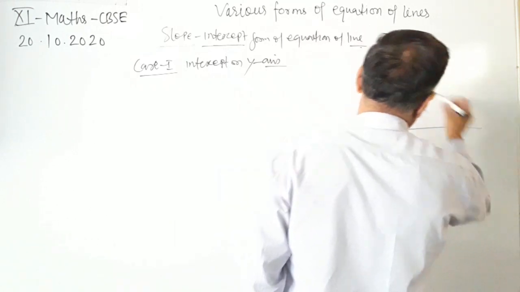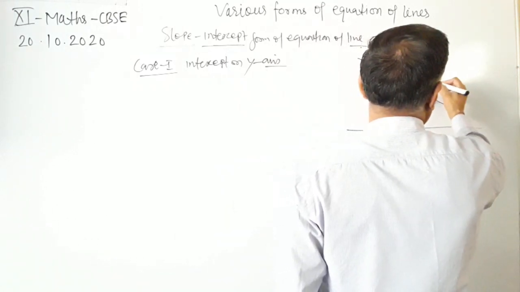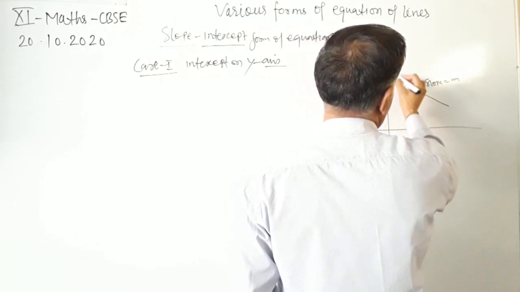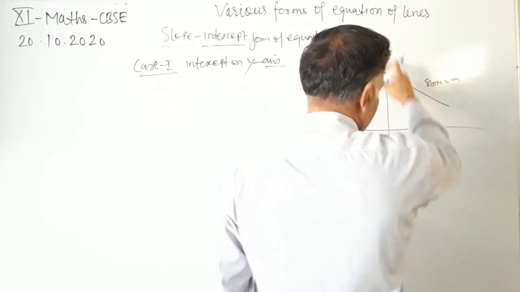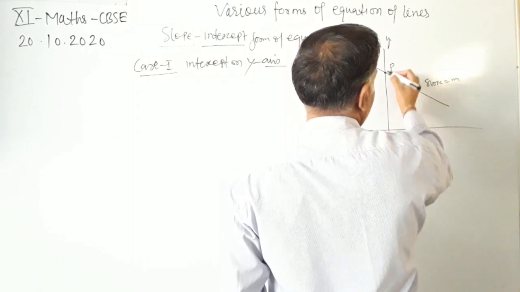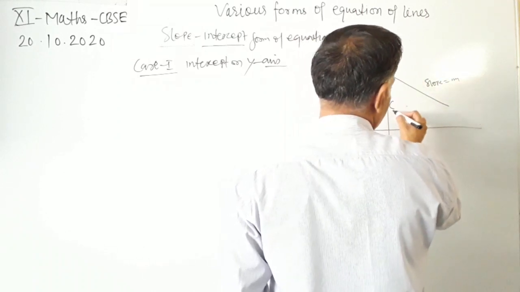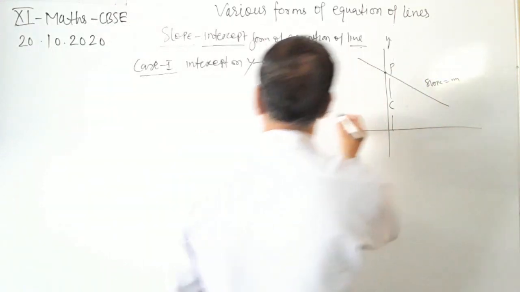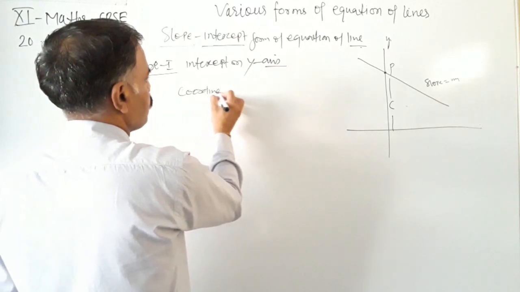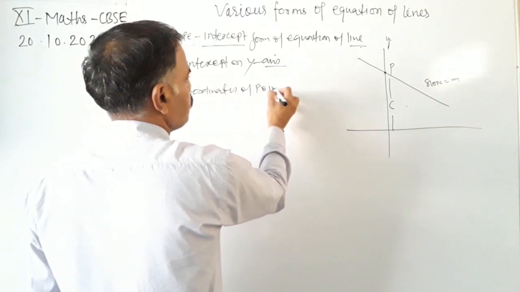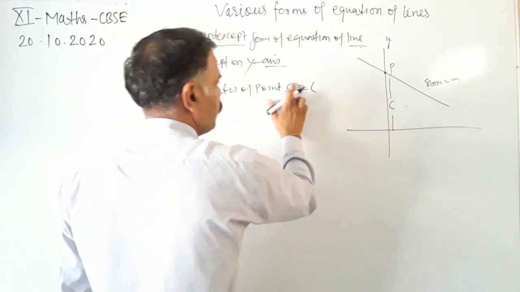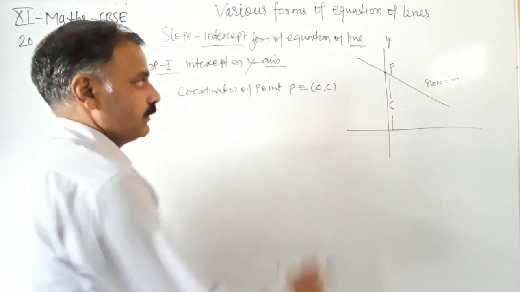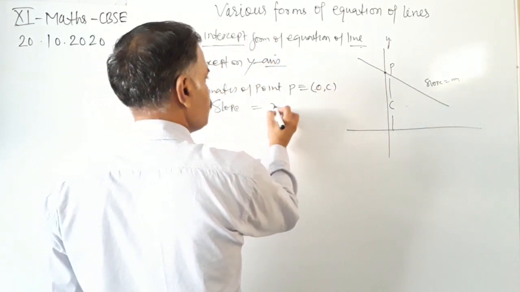So this is the line, its slope is m. Slope is given as m and the intercept is on y-axis, that is, this line intercepts the y-axis at the point P, at a distance of c from the x-axis. So the coordinates of the point P are 0 and c, and slope is given as m.